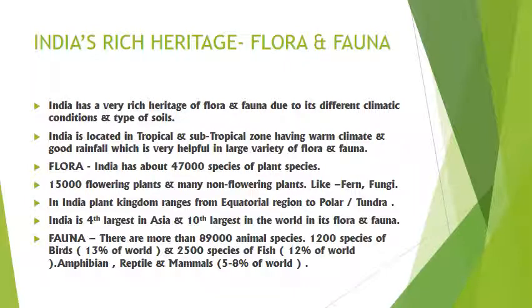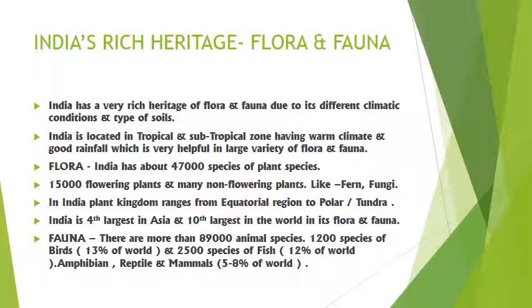India has a very rich heritage of flora and fauna due to its different climatic conditions and types of soils. India is located in the tropical and subtropical zone, because of which it has a warm climate and good rainfall, which is very helpful for a large variety of flora and fauna. If we talk about flora, India has about 47,000 species of plants. Out of that, 15,000 are flowering plants and many are non-flowering plants, like fern and fungi.